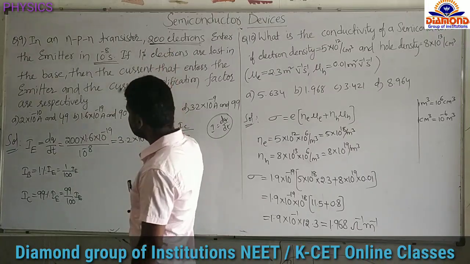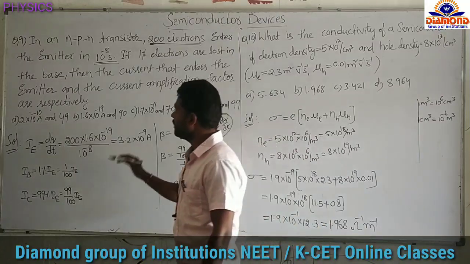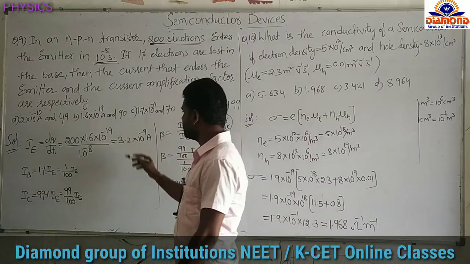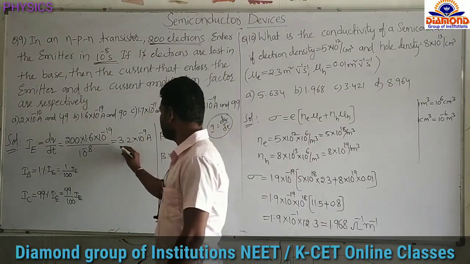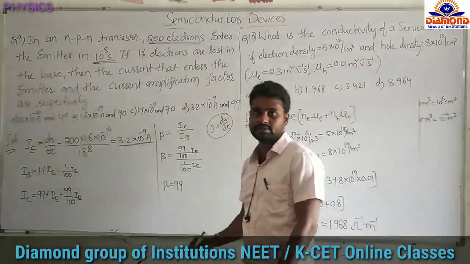200 into the charge of each electron, 1.6 into 10 to the power of minus 19 coulombs, per time. How much is given? 10 power minus 8 seconds. Simplify, we will get 3.2 into 10 power minus 9 ampere. So the emitter current is 3.2 into 10 power minus 9 amperes.